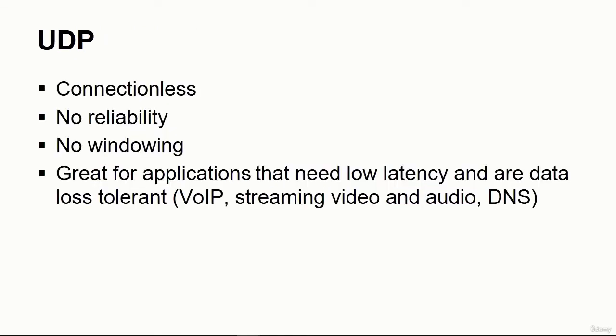Let's talk about UDP for a minute, and then we'll look at the UDP header. UDP is connectionless. It's not reliable, which means it cannot retransmit dropped segments. It does no windowing, so there's no flow control. There's no reordering and no segmentation. So UDP has much less overhead than TCP. That might seem undesirable, but it actually is very suitable for voice over IP, streaming video, streaming audio, and also domain name system functions. In other words, applications that don't need reliability, but rather just need sheer speed of transmitting